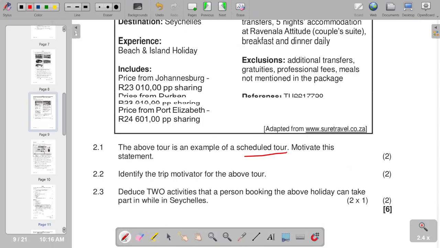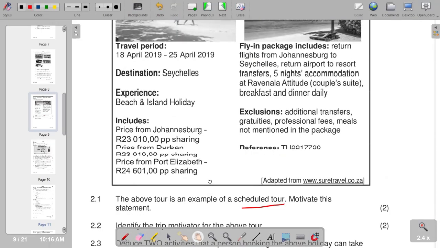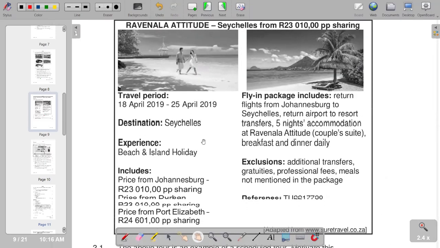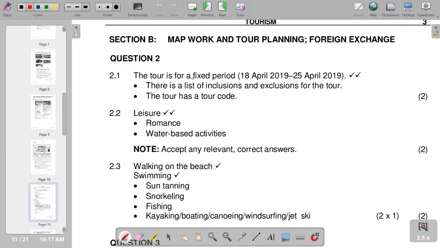If you go to the information given, you would see that we have got a designated period as stated. So this shows that it's a scheduled tour. And also there are exclusions that are included. And also we've got a reference that is given. So those are some of the areas that we can identify. So we are saying the tour is for a fixed period, which is 18 April 2019 to 25 April 2019. And also there's a list of inclusions and exclusions for the tour. Then the tour has a tour code. So those are the points that we can include in terms of that. Move on to the next question.